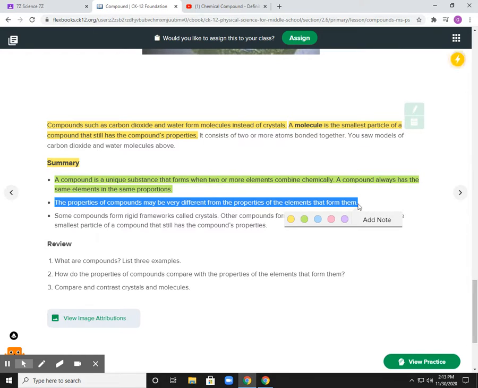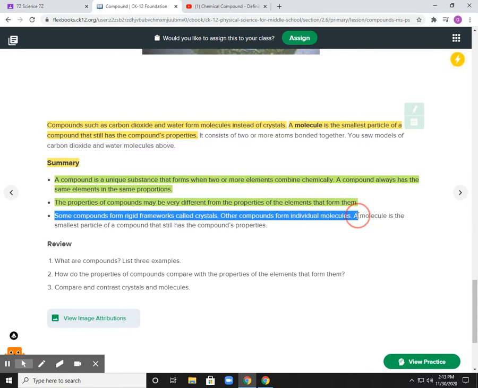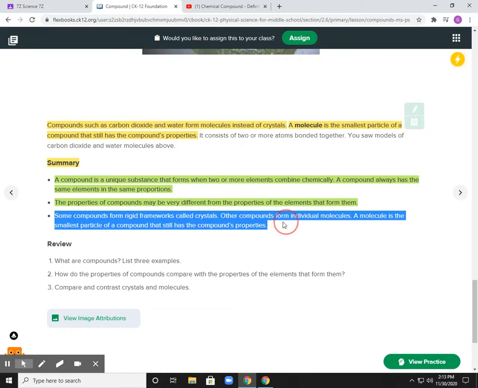However, when you combine one atom of sodium and one atom of chlorine, you get a harmless substance that we put on our French fries, which is sodium chloride or table salt. Some compounds form rigid frameworks called crystals, while others form individual molecules. A molecule is the smallest particle of a compound that still has those compounds' properties.